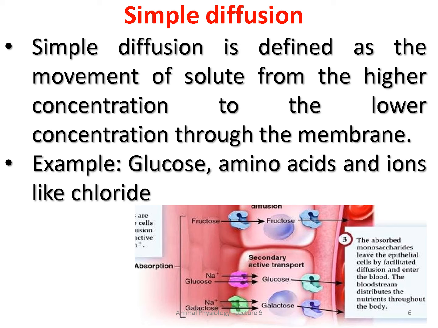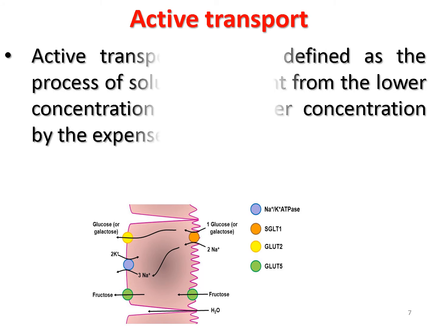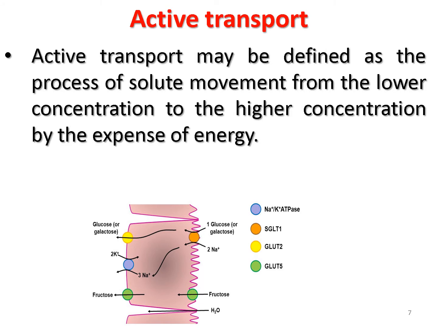And the second mechanism is active transport. Active, in the sense it needs some energy, some effort. But in simple diffusion, automatically through the diffusion process the solute will enter. In active transport, the solute moves from lower concentration to higher concentration at the expense of energy.